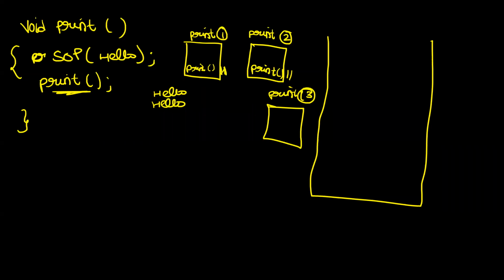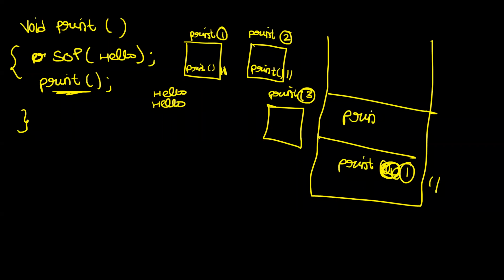Now, what did I tell you? The moment a context starts running, when the print one context was created, it will be added to the call stack. So print one is now running. This context will print hello, and then it will make a call to another print. So this context gets paused and another context will be pushed to the stack. Let me call it print two. This prints hello, then it will get paused and make another call to print three. Are you getting it? So every time a new context is created, that will be added on the call stack.